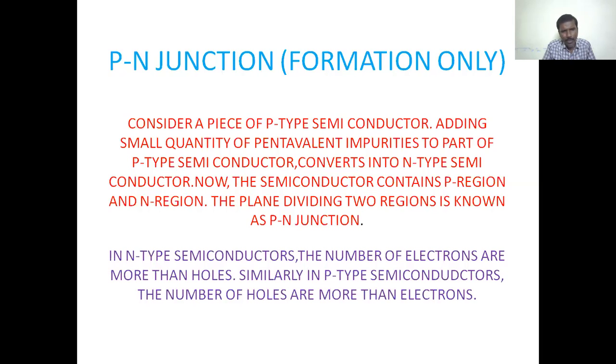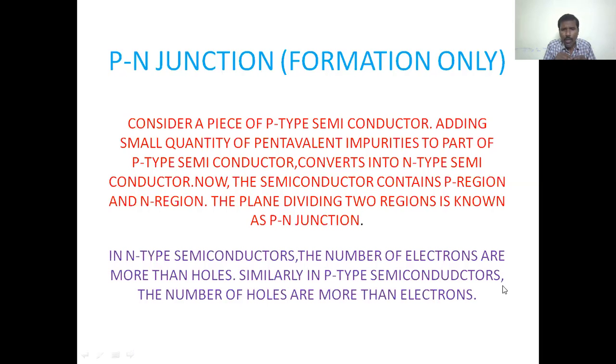In n-type semiconductors, the number of electrons is more than holes. That is, the majority carriers of an n-type semiconductor are electrons, and the minority charge carriers are holes.